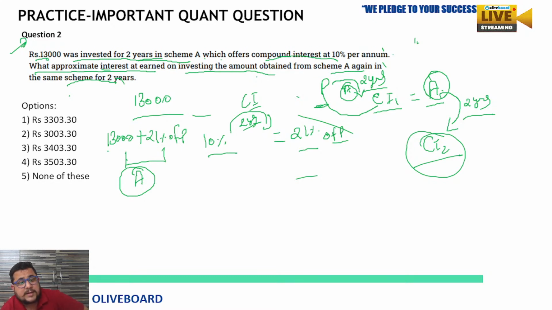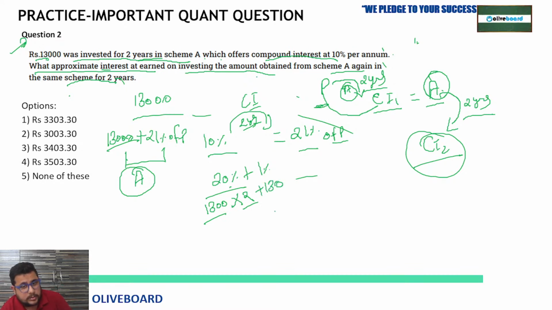When he first invested, how will you calculate 21% of 13,000? 10% is 1300. So 21% is 20% plus 1%. 1300 multiplied by 2 plus 1%. If 1300 is 10%, then 1% would be 130.